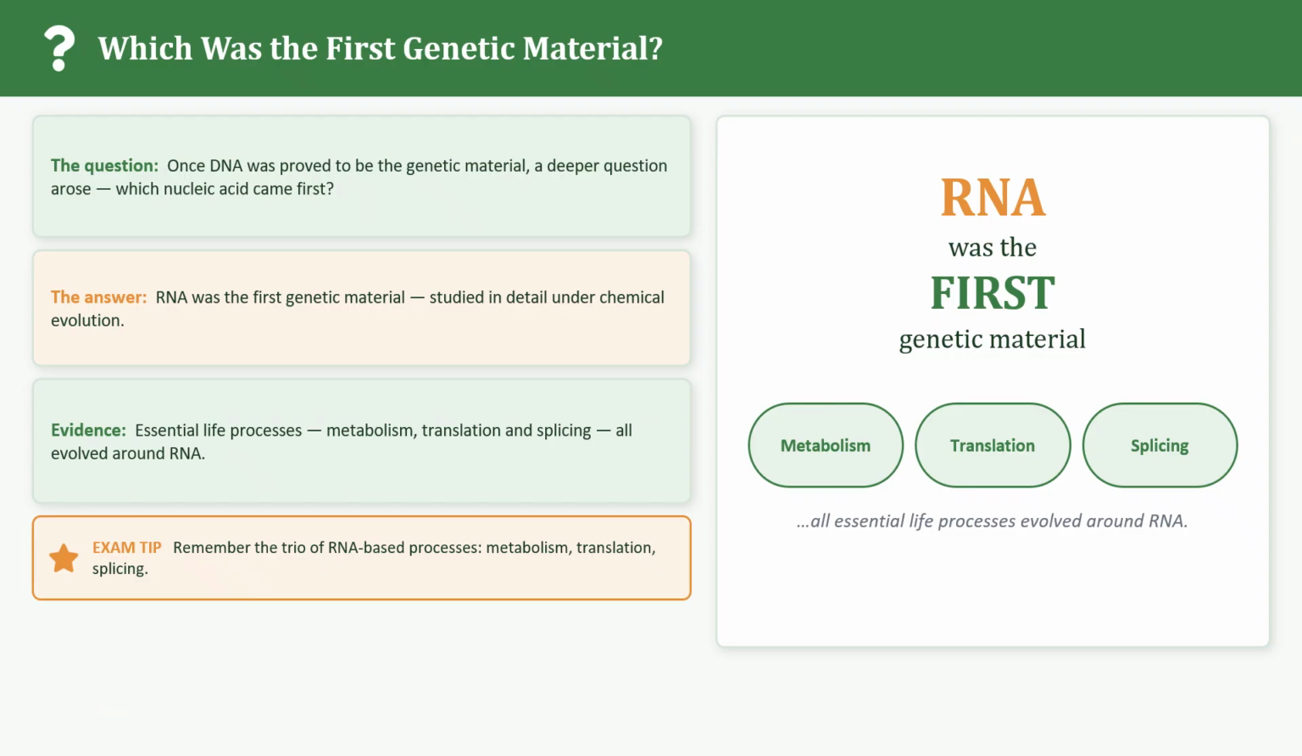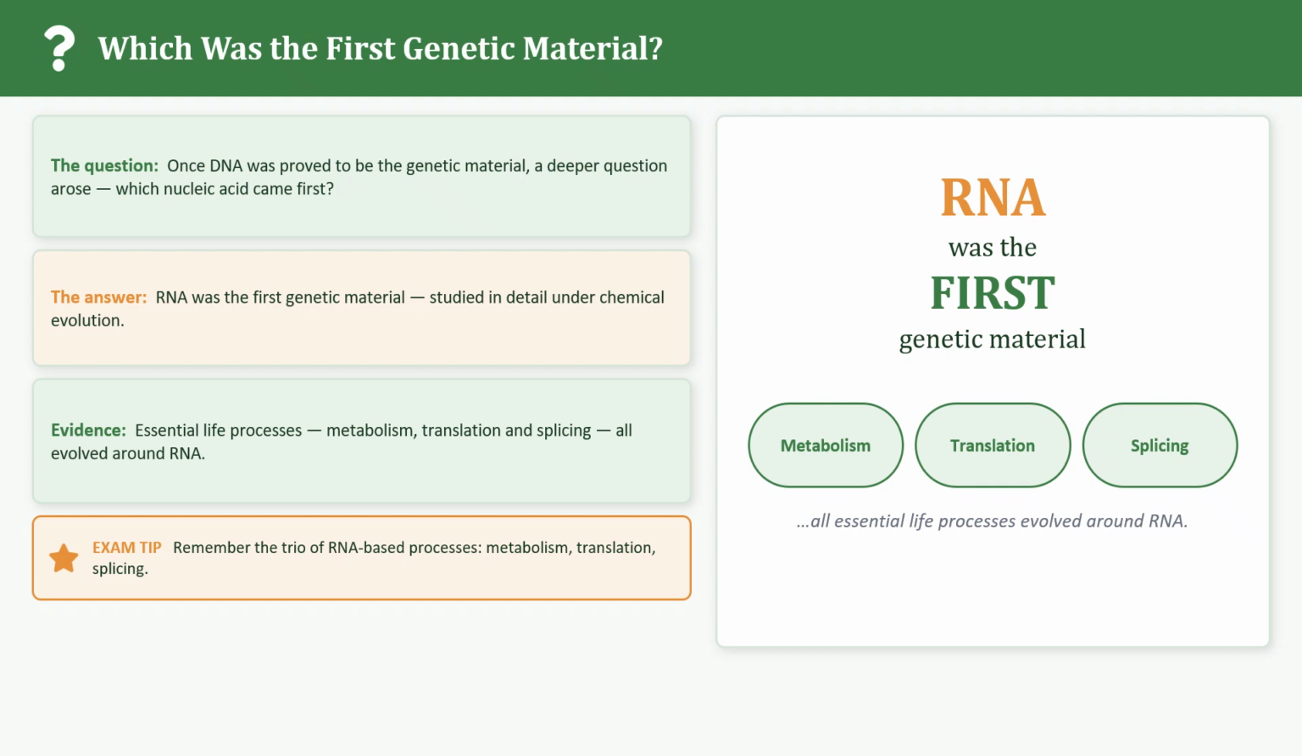So which was the first genetic material? Once Avery, Hershey and Chase proved that DNA is the genetic material, scientists became curious about the origin of genetic material itself. They asked which molecule appeared first during the origin of life. And what is the answer? RNA appeared before DNA. This conclusion comes from studies on chemical evolution, which explains how life originated from simple molecules on the early earth. Let's see the evidence that RNA came first.